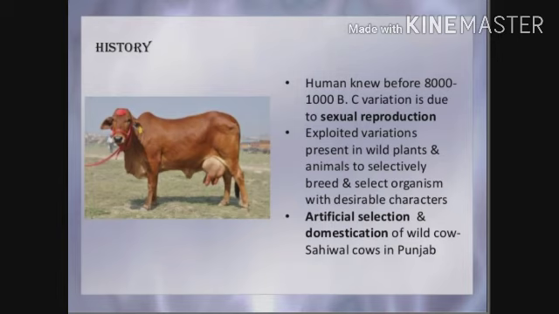Humans knew before 8000 to 1000 BC that variation is due to sexual reproduction. That exploited variation present in wild plants and animals to selectively breed and select organisms with a desirable character, an interesting character. Artificial selection and domestication of the wild cow and the Sahiwal cow in Punjab.